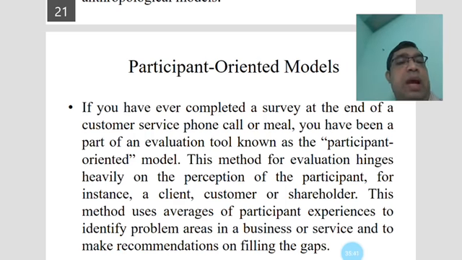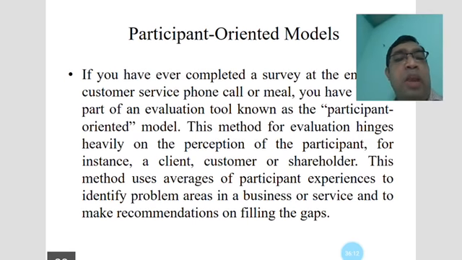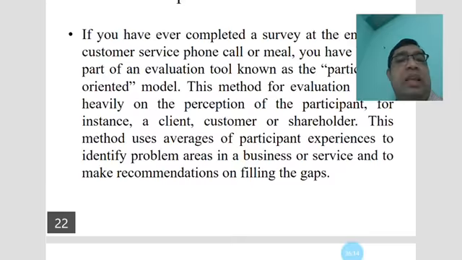This method hinges heavily on the participation of the participants, for instance clients, customers or shareholders. It uses the average of participants' experience to identify problem areas in a business or service and to make recommendations on filling the gaps.